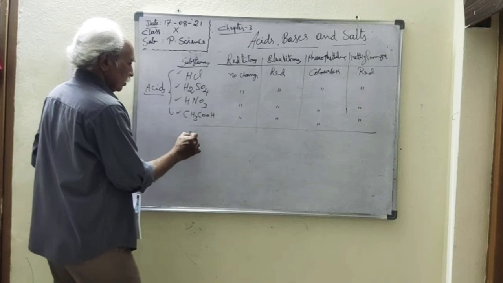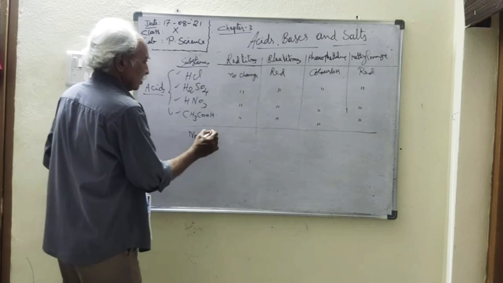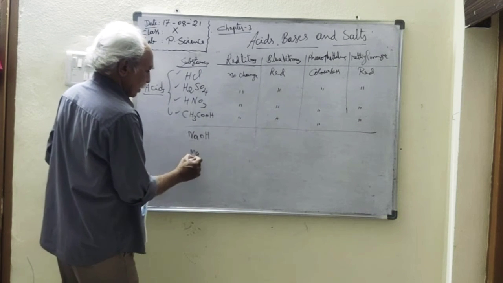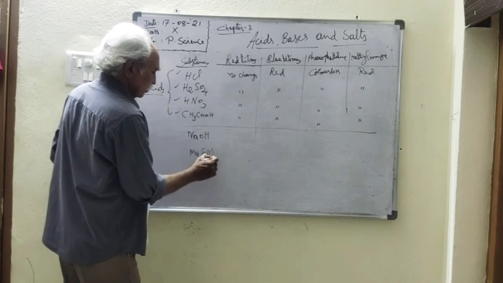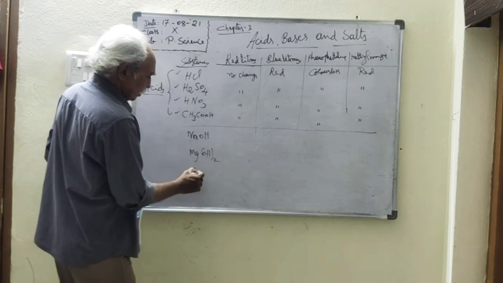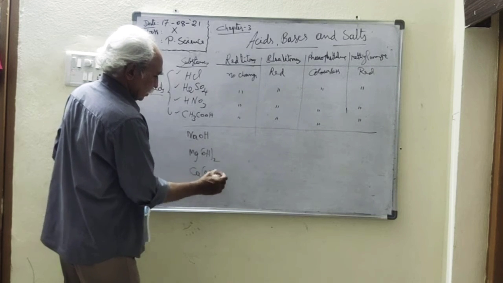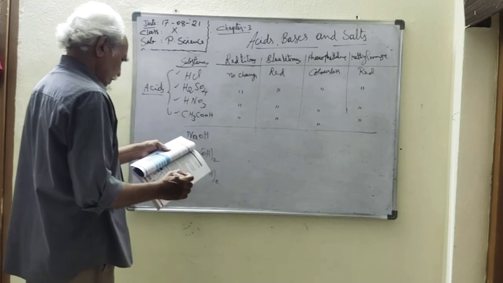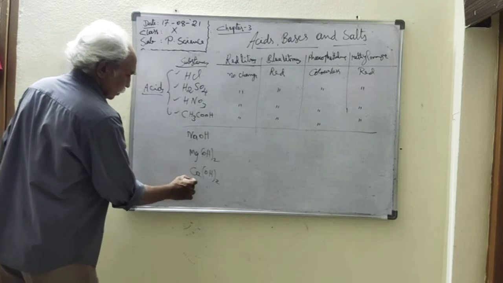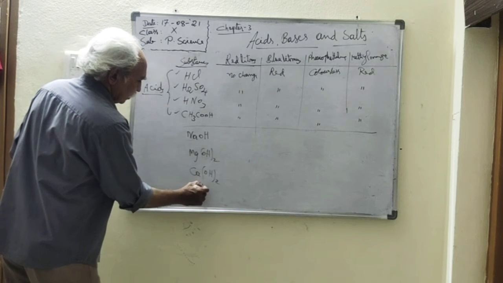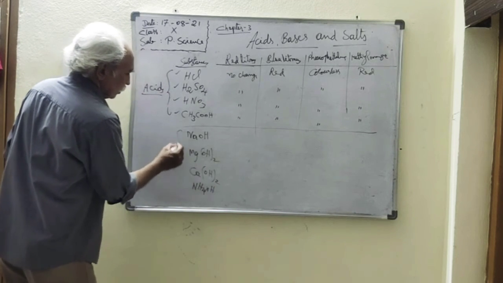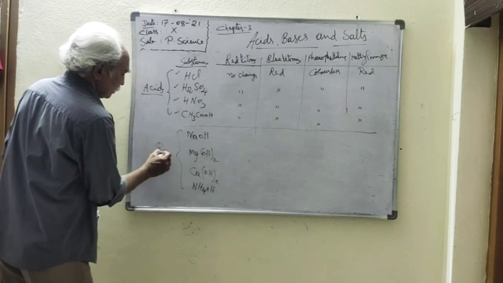Say for example, sodium hydroxide, magnesium hydroxide, calcium hydroxide, and ammonium hydroxide. All these are bases.